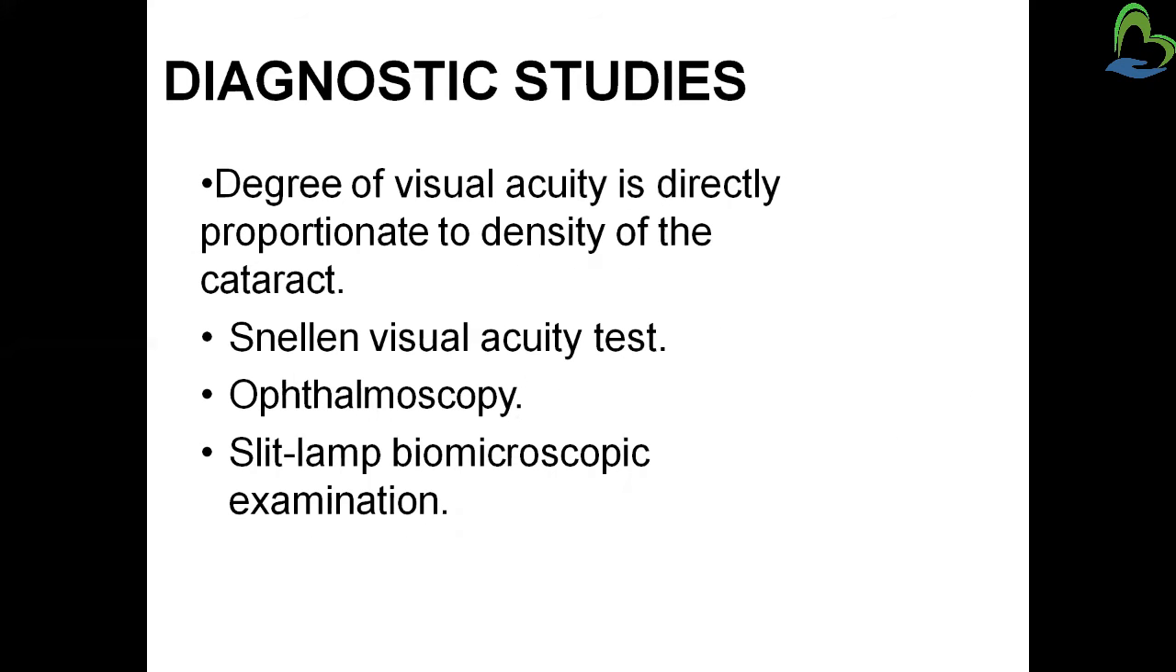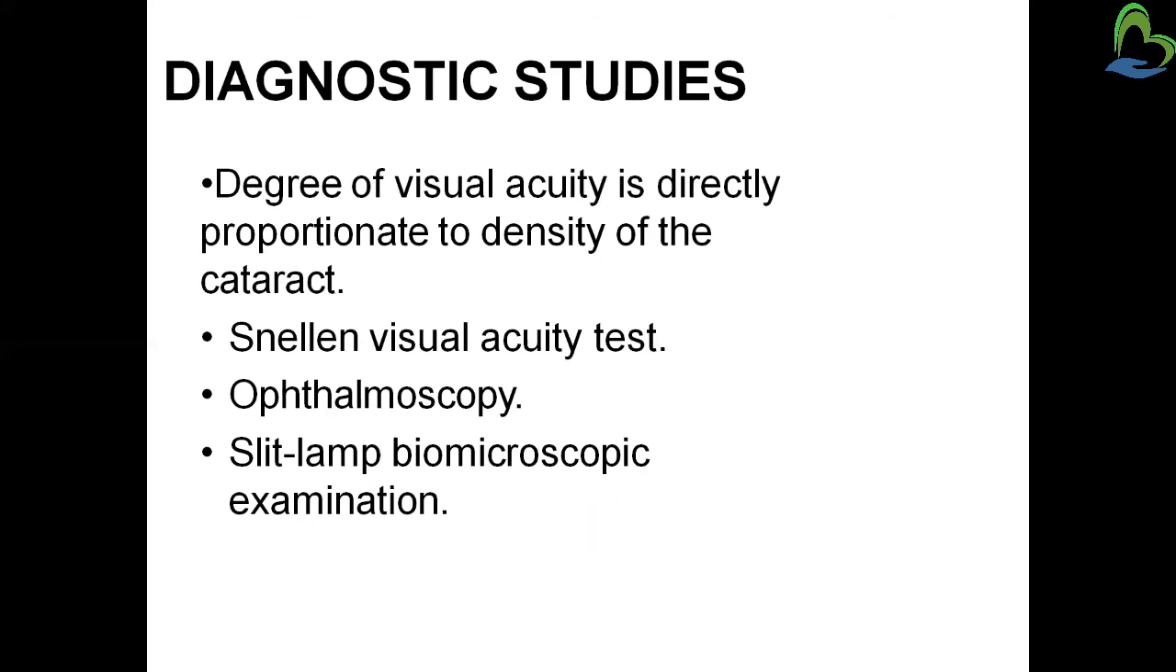Next, which kind of diagnostic evaluation or study can we use to find out whether the patient has a cataract? So there are some tests performed for the diagnosis of the cataract. First of all, the Snellen chart, which is useful for the visual acuity test. That is the Snellen visual acuity test.